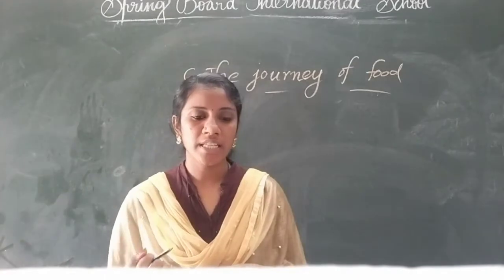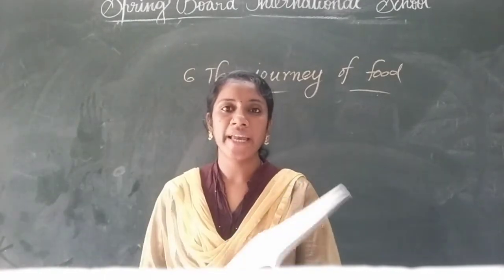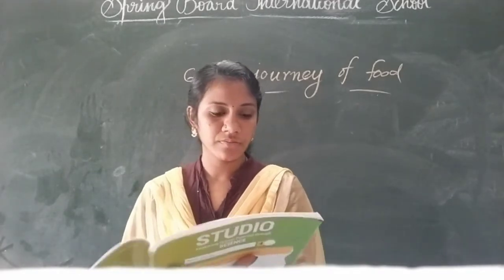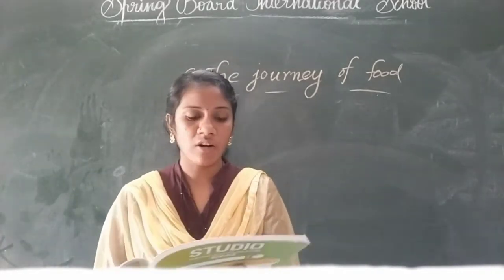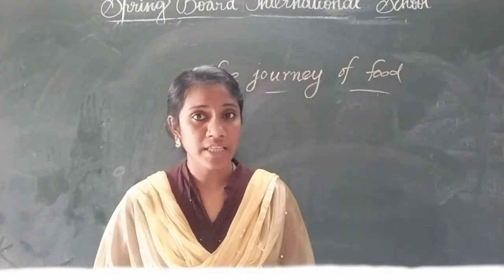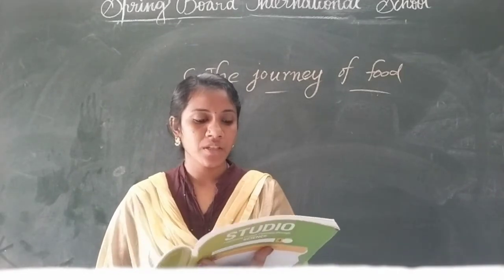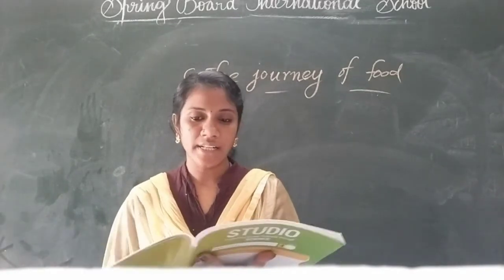Now we will discuss those organ systems. See children, page number 88, 6.2. It's time to recall. Use the given clues to identify the organ systems in our body. In previous classes you already learned which organ systems are present in our body. So we will write the answers here.